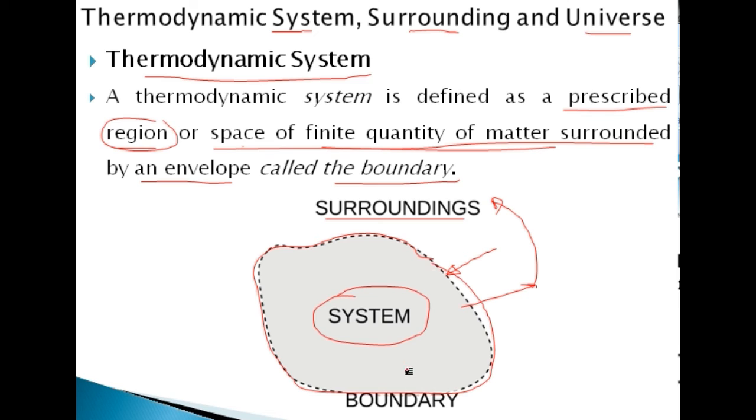Including the system and surrounding, it is also called the universe. System is a prescribed region or space which is taken or studied for the energy analysis, etc.